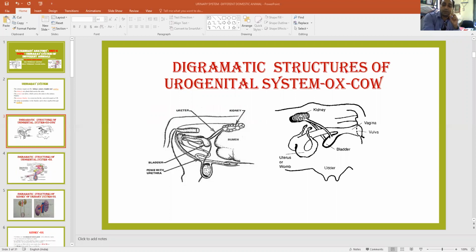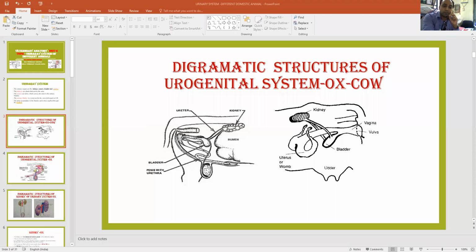This kidney is located just below the lumbar vertebra, and the two ureters run downward and backward and finally open on the dorsal part of the urinary bladder. Through the external urethral meatus, which opens near the floor of the vagina, the urethra finally opens here, and during micturition all the urine comes here and the female passes out the urine. So this is the common structure of the urinary system.